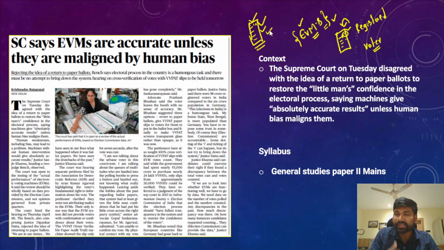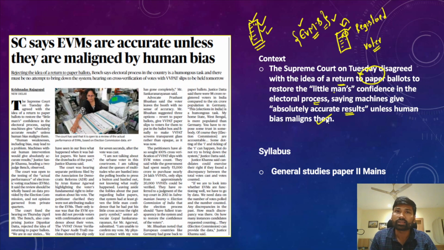Now we'll understand the context first, and also the syllabus for which it is very important. The Supreme Court on Tuesday disagreed with the idea of returning to paper ballots to restore the common man's confidence in the electoral process, saying the machines give absolutely accurate results unless human bias maligns them.